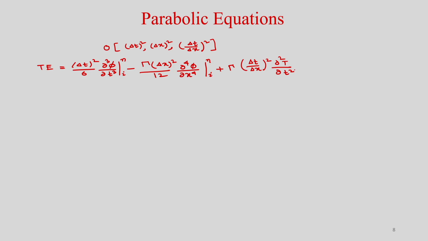Okay. So, you can see the order of accuracy is delta t square, delta x square and del t by del x square.